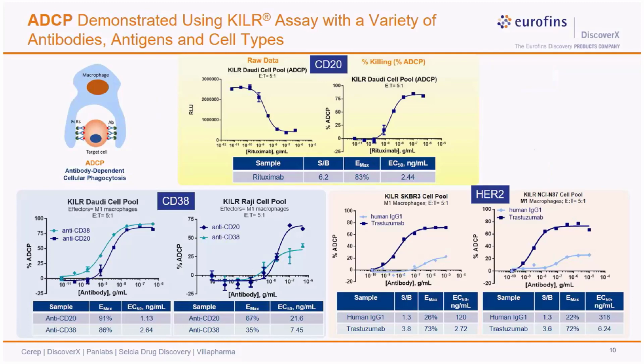In the following two data sets, you can see the ADCP assay with other cell backgrounds such as Raji and SKBR3, and with other therapeutic antibodies such as daratumumab against CD38 and trastuzumab against HER2. The last two data sets also depict negative controls with normal human IgG that produce highly right-shifted curves, which means that they are not causing any ADCP activity or negligible ADCP activity, demonstrating assay specificity.